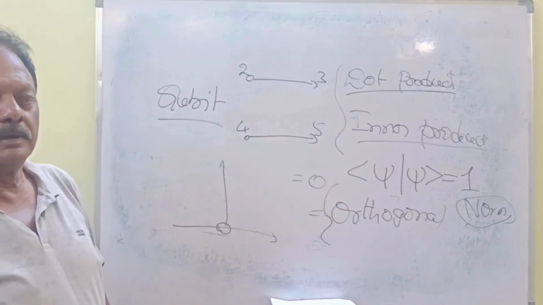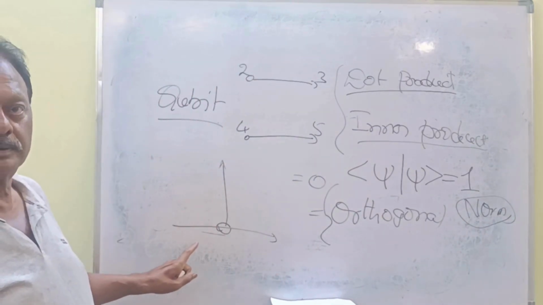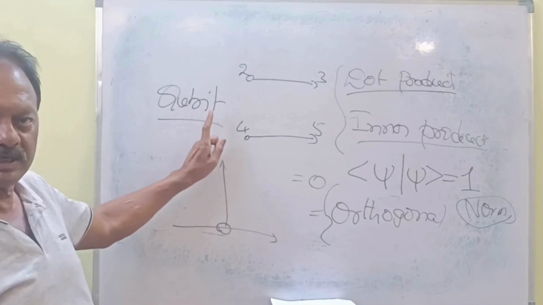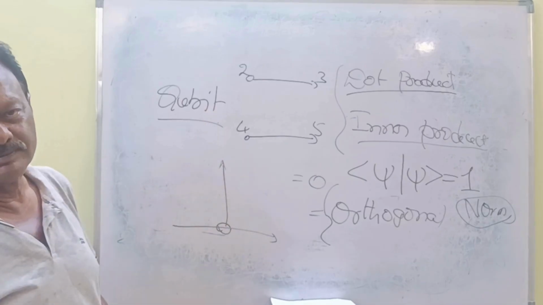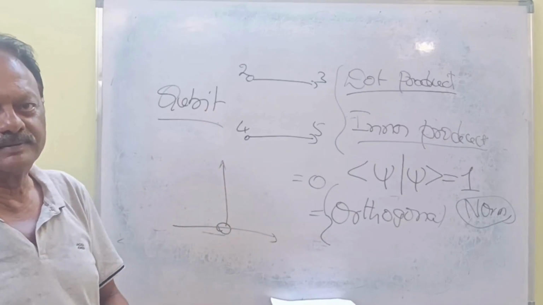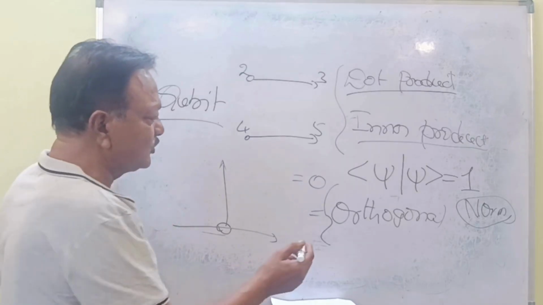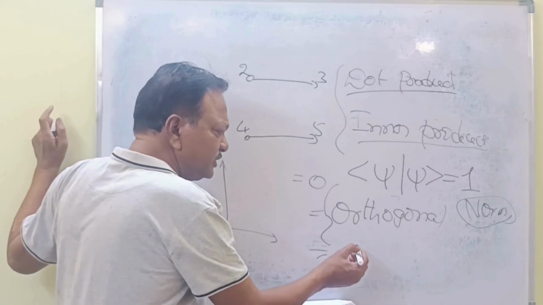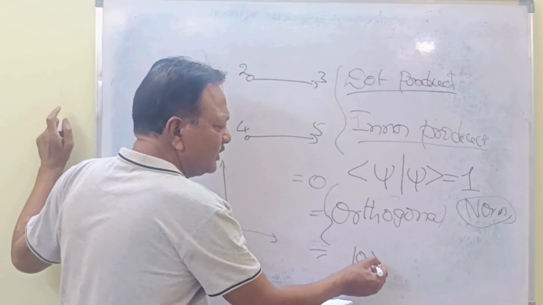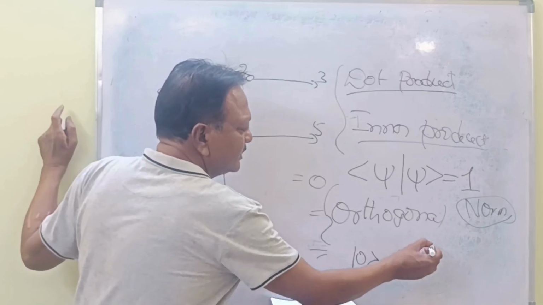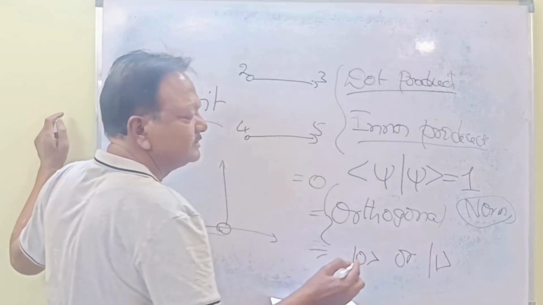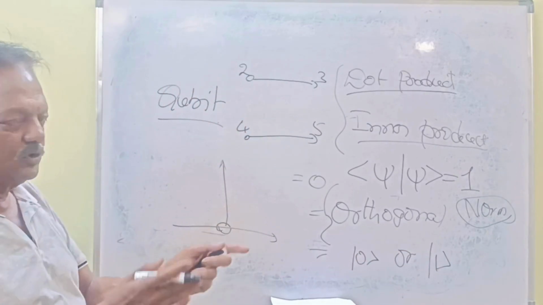Okay? Now, when they are perpendicular, with the 0 vector on one side and the 1 vector on the other side, they are entirely different. So what does it mean? In orthogonal, we will get only either 0 or 1, only one value. We can't take both because they are in different directions.